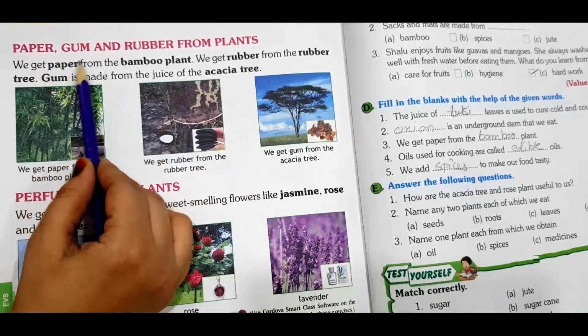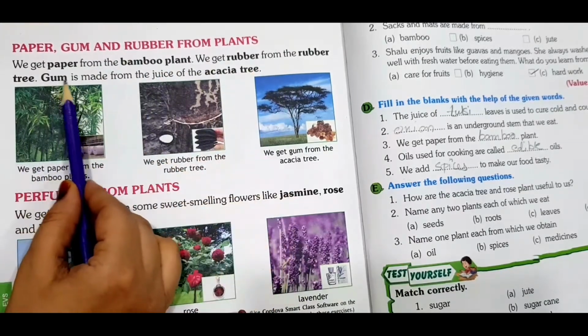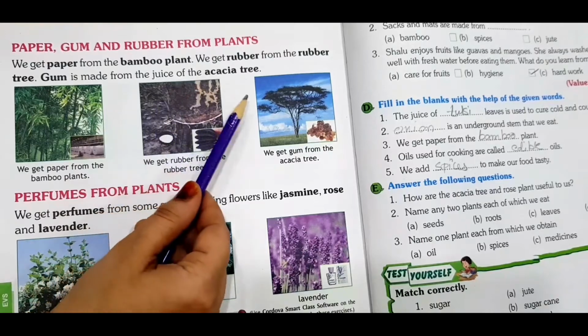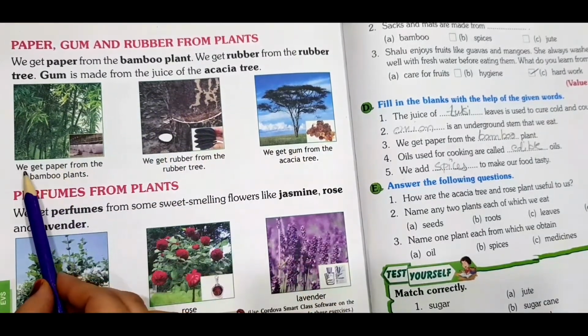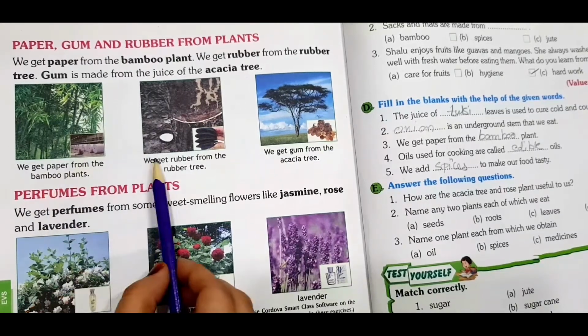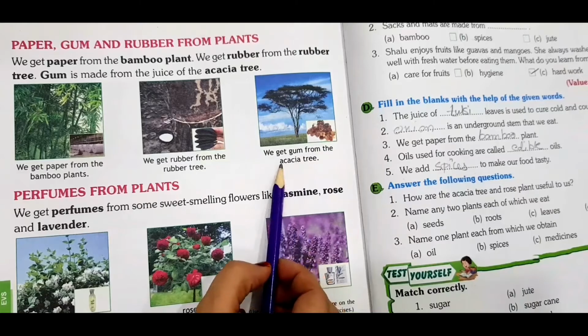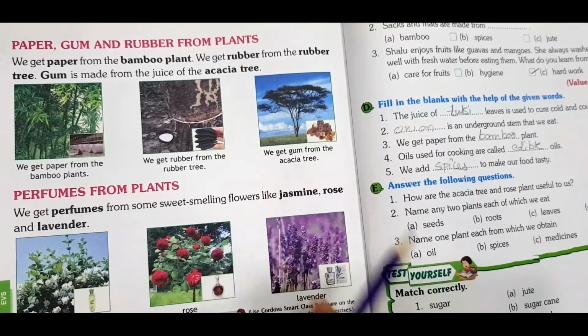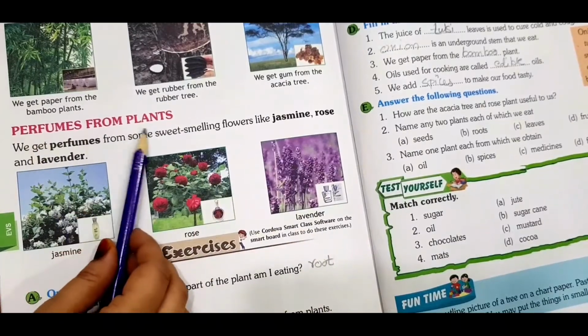Okay, so you can also have a look at the pictures. We get paper from the bamboo, we get rubber from the rubber tree, and we get gum from the acacia tree. Okay children, and the last topic is perfume from plants.